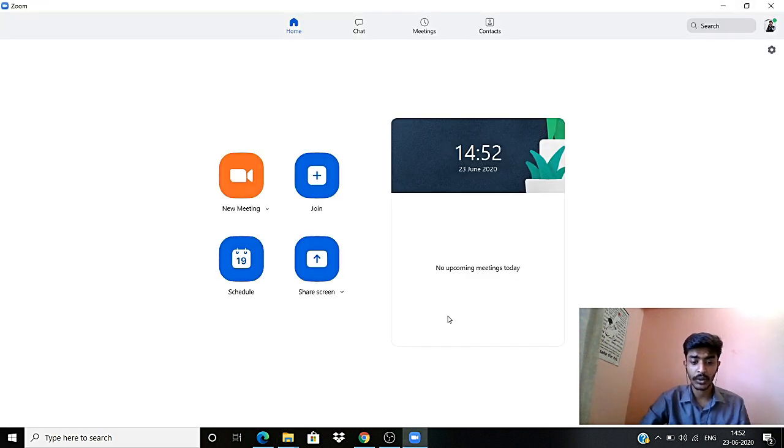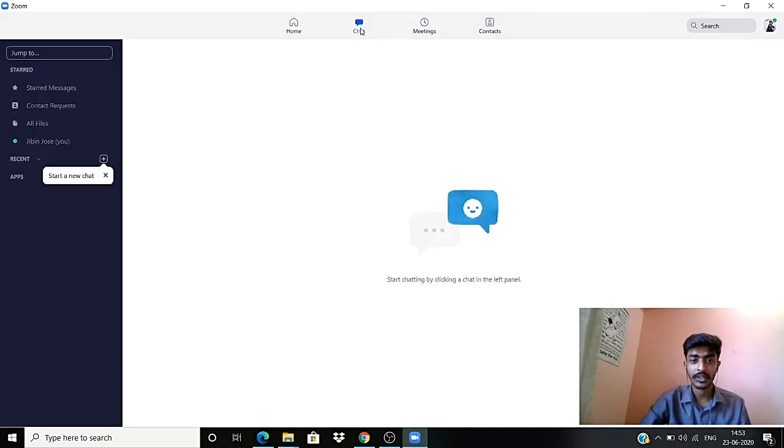This is the easiest way you can work on Zoom, and you can engage your participants and make the best use of it. And that's all.